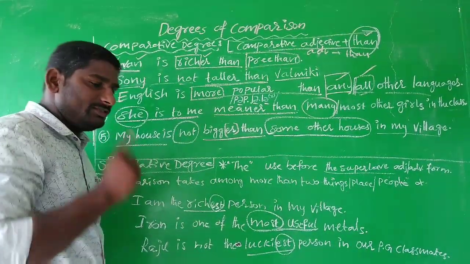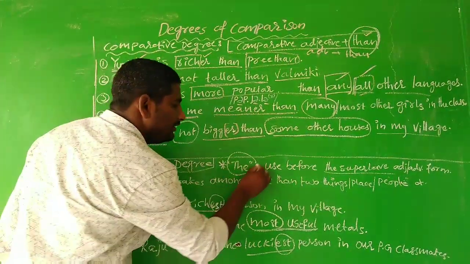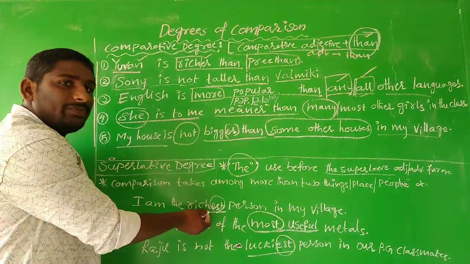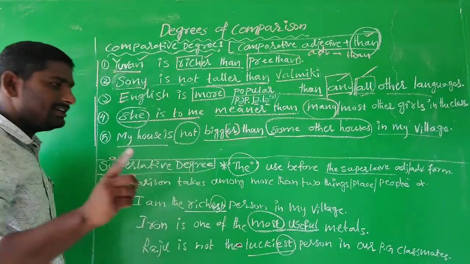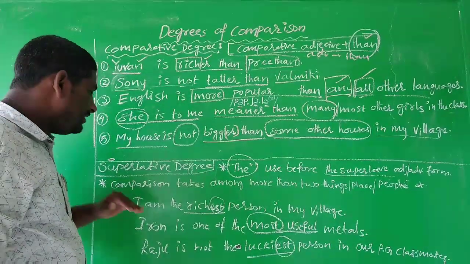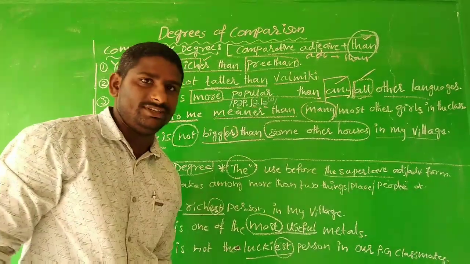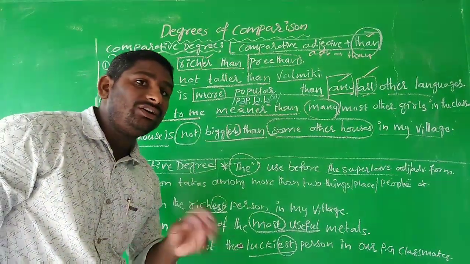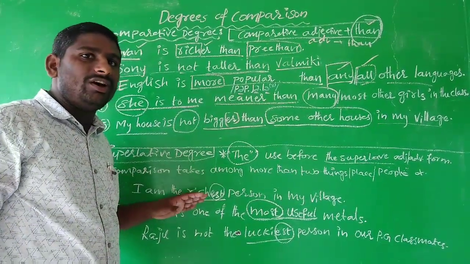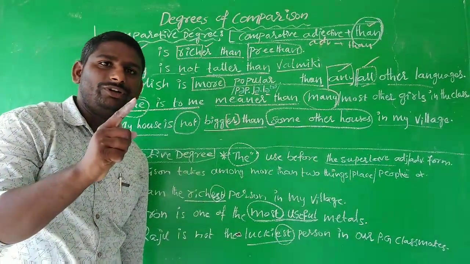Always, when we make sentences in the superlative degree, the definite article the is used before the superlative adjective form or superlative adverb form. That is very important. Now what kind of comparison is taken here? The comparison takes place among more than two things, places, or people. So the comparison will not take place between two persons, two places, or two things in the superlative degree. The superlative degree always compares more than two. That is a very, very important point.